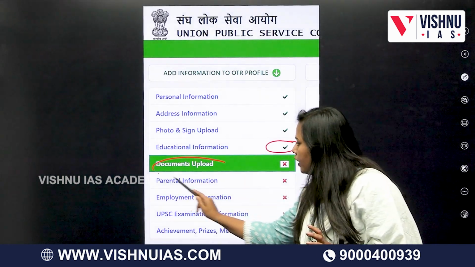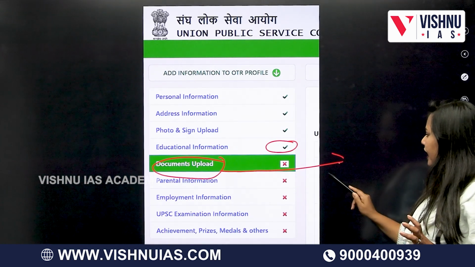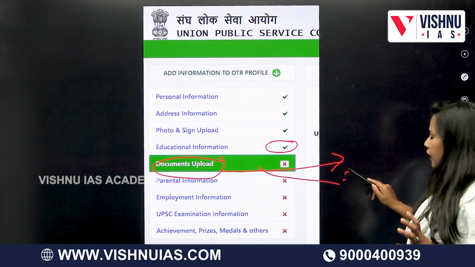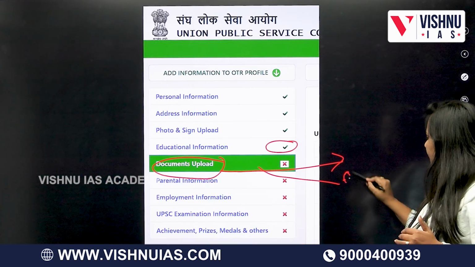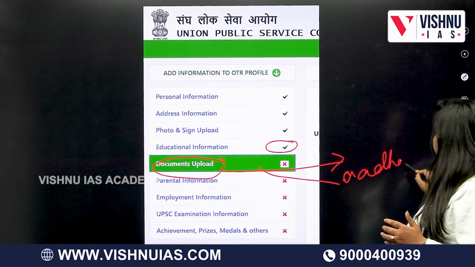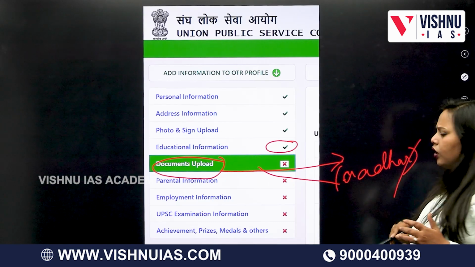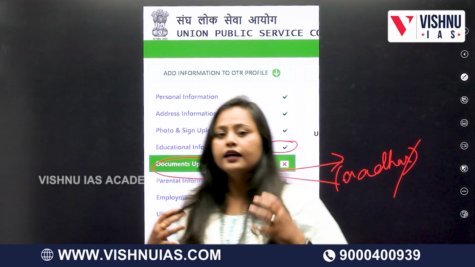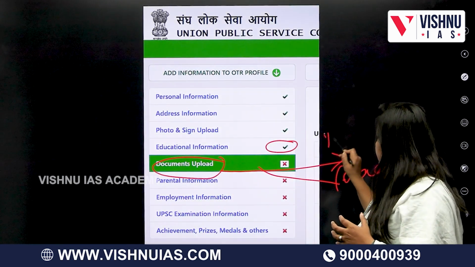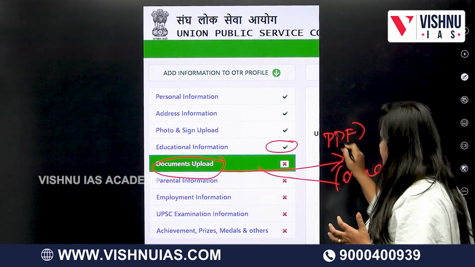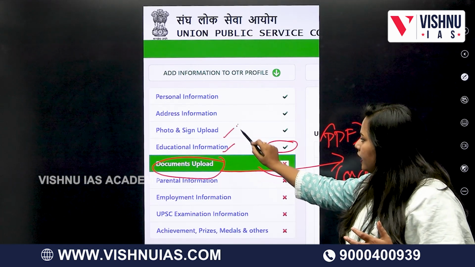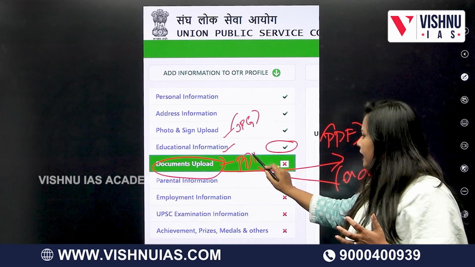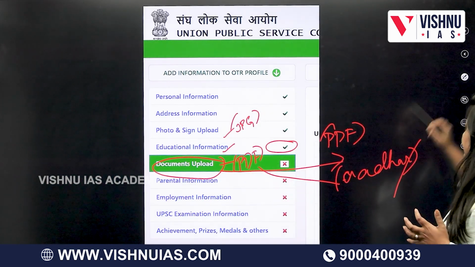Here the documents they are asking you to upload will be the certificates of your educational information and a PDF of your Aadhaar card or any identity proof, whatever they have mentioned as your self-identity. You have to give that, and these are in PDF format. Over here it is JPG format. Here it is PDF format. Make sure that you are meeting the criteria.